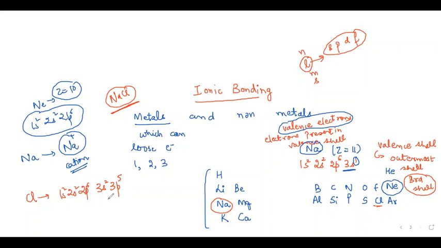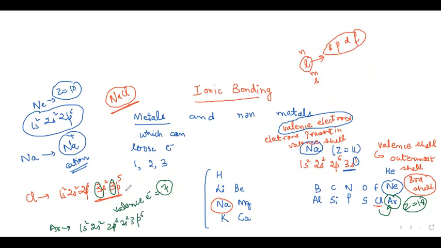7. Yeah, 7. We'll count all the electrons present in the third shell. There might be 3s, 3p. So total valence electrons with chlorine are 7. Now, the nearest noble gas configuration to chlorine is argon, isn't it? What is the atomic number for argon? 18. So what is the configuration of argon if we check? 1s2, 2s2, 2p6, 3s2, 3p6.